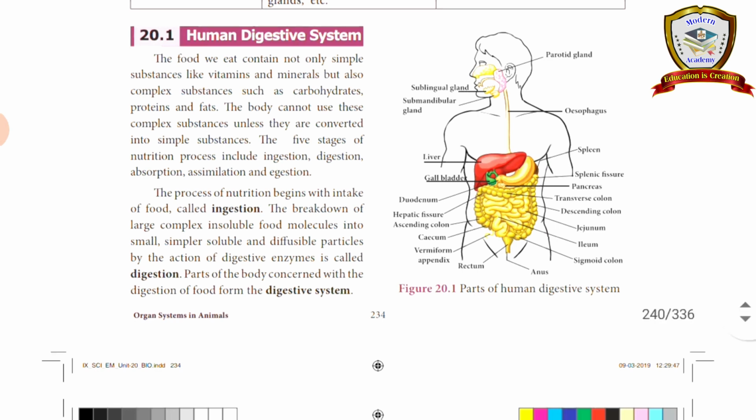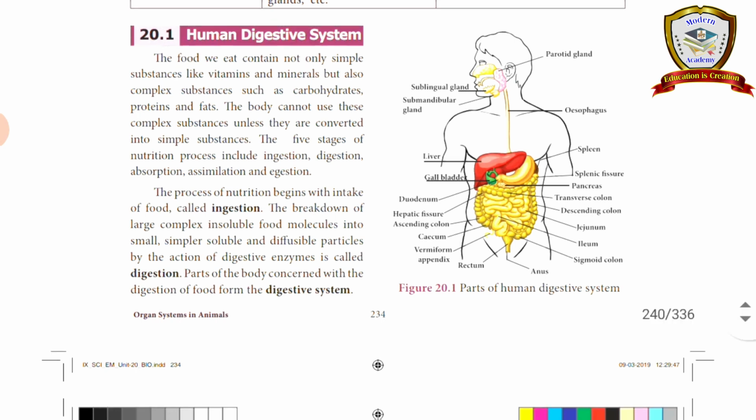First, ingestion is the intake of food into the body.